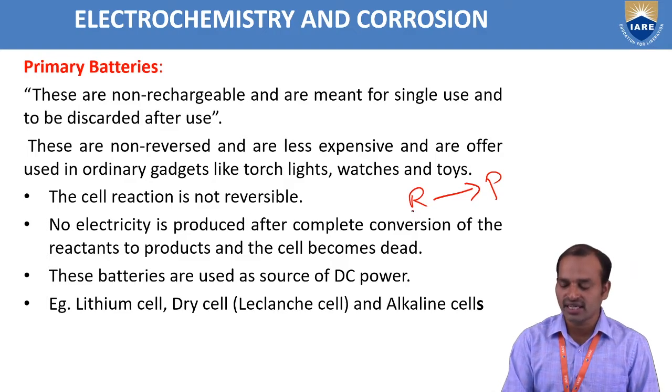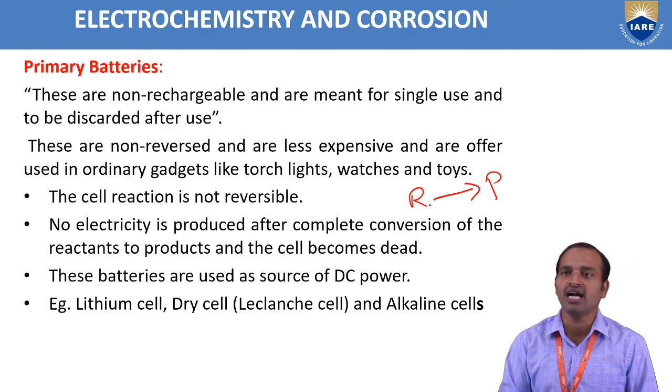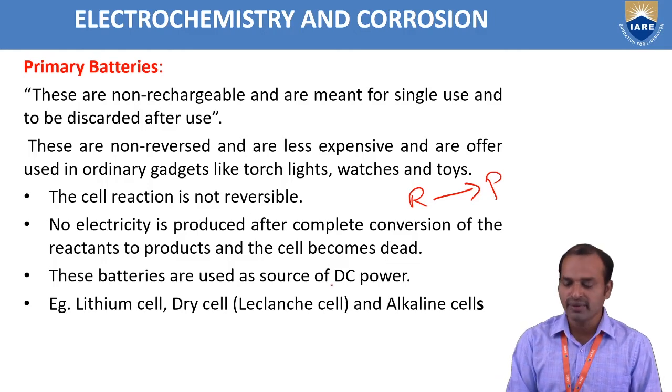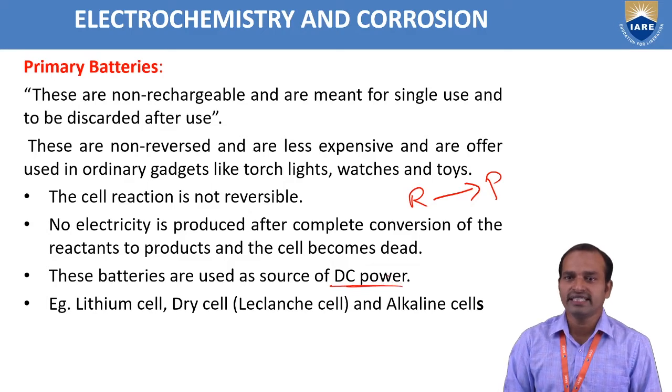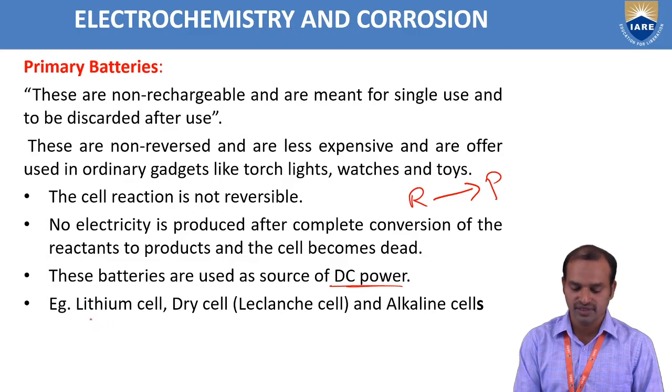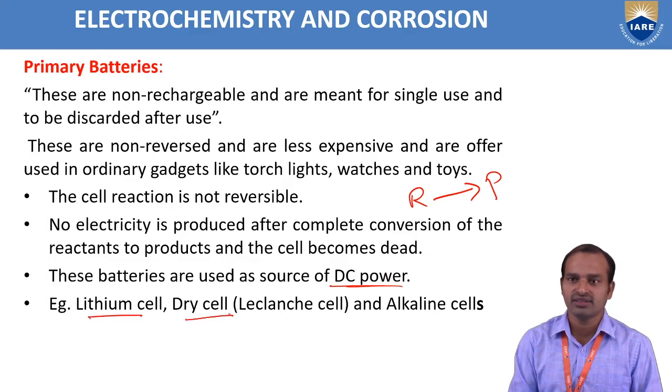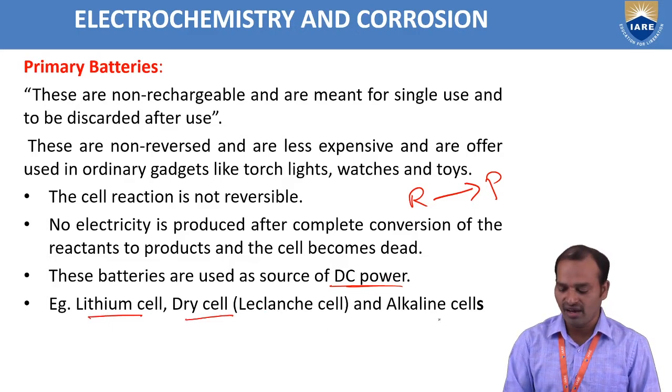After reactants are converted into products, we can't reuse them. These batteries are used as a source of DC power. The best examples of primary batteries are lithium cells, dry cells, simply called the Leclanché cell, and alkaline cells.